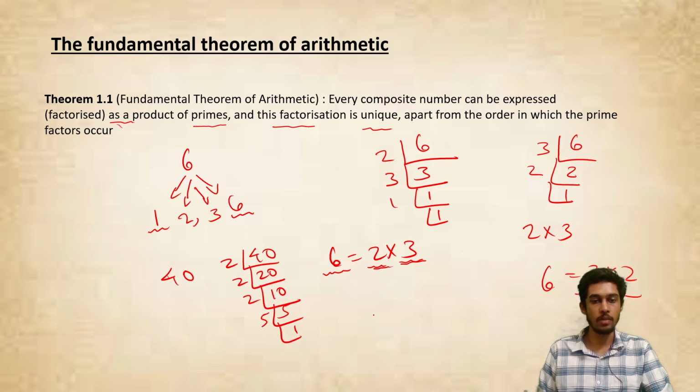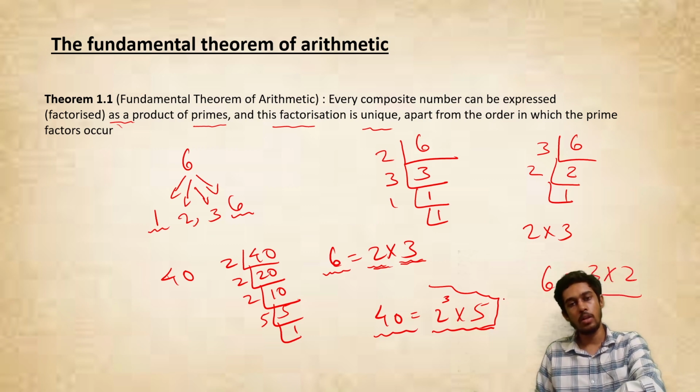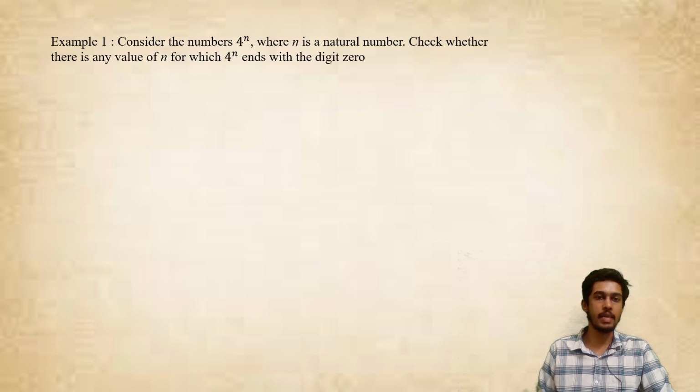5 by 5 is 1. So I can write 40 as equal to what? 2 cube into 5. So this 2 cube into 5 is unique to this number 40. No other number can have this as its prime factors. So let's go to this example question now, guys.